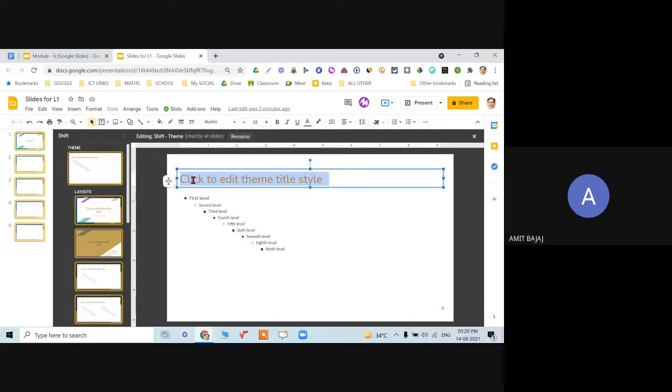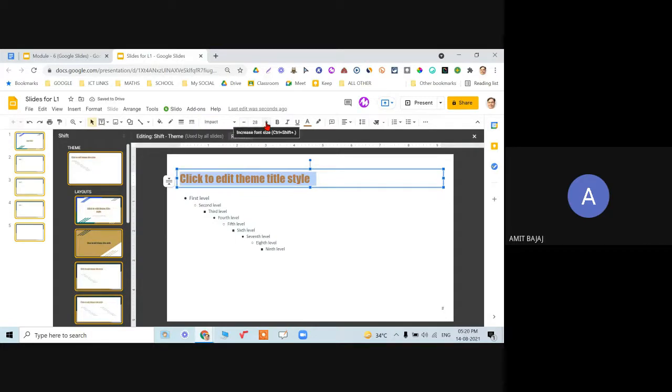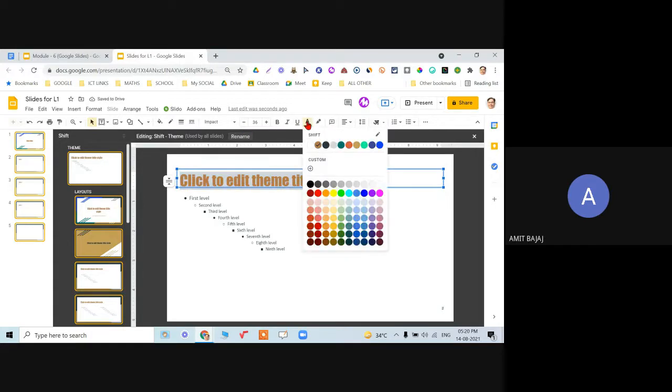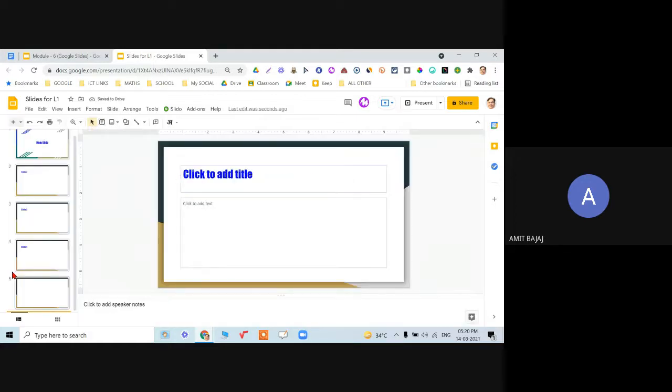So what does that title slide mean? When I click on this, this is a default font which was selected. Say I want the font to be Impact, and I want it to be of a bigger size, and I want to change the color. Note that this is going to make the changes throughout my slides. When I make it, say, blue color and click now right outside.